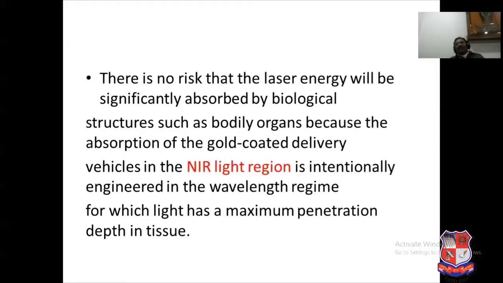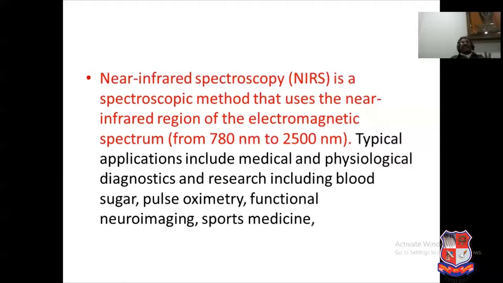Many people think that since we are using laser light, it has some side effects, but it is not like that. There is no risk that the laser energy will be significantly absorbed by biological structures such as our bodily organs, because the absorption of the gold coated delivery vehicle, in the NIR light region, is intentionally engineered in a wavelength region for which light has a maximum penetration depth in tissue. So up to the body organ, you can easily send the light and you can easily release it.